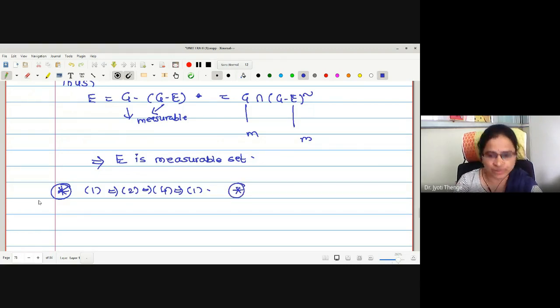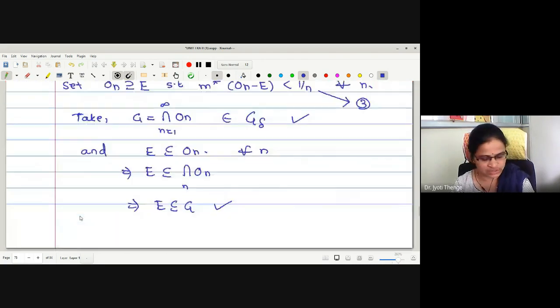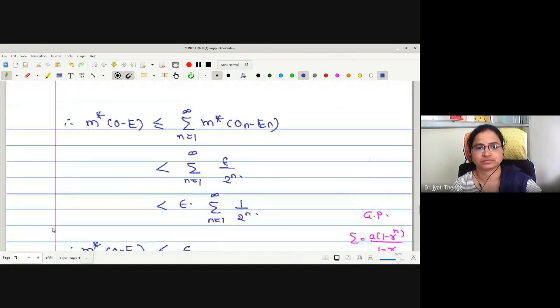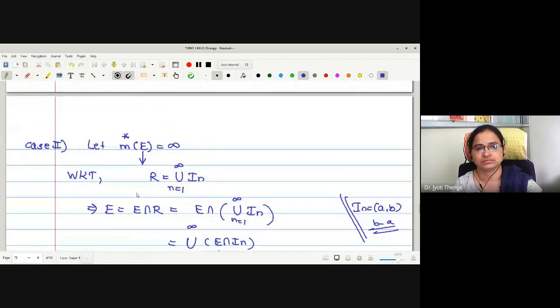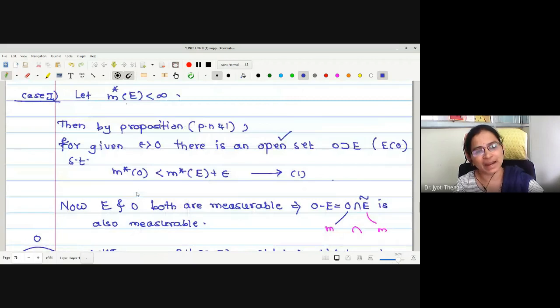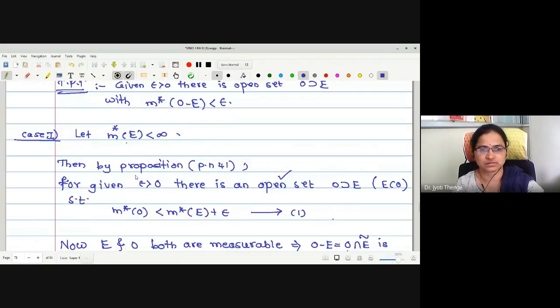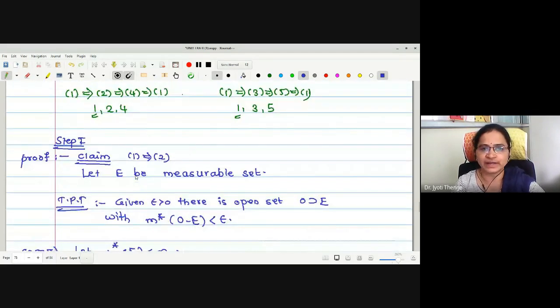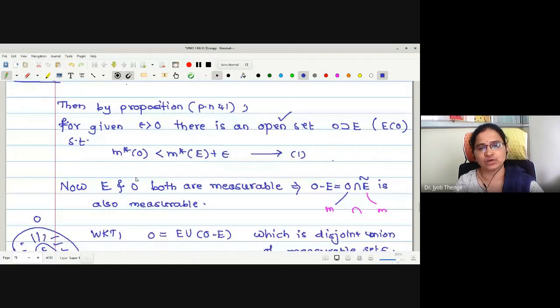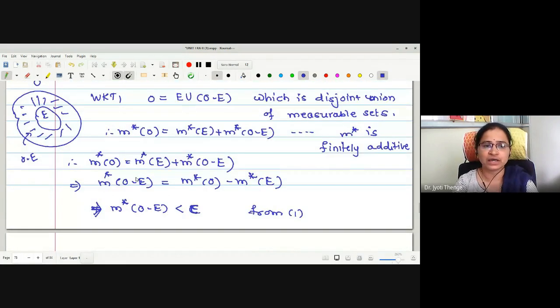Now, we will stop for today. In the next lecture, we will prove that 1, 3, 5 are equivalent. Any difficulty in today's lecture? If you have, you can ask me. You have to make some little practice to understand these points. Actually, point to point, I have made it clear. Right now, every step I have given you a clear idea.